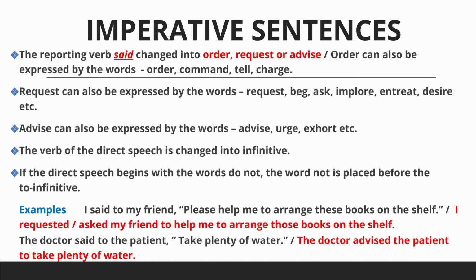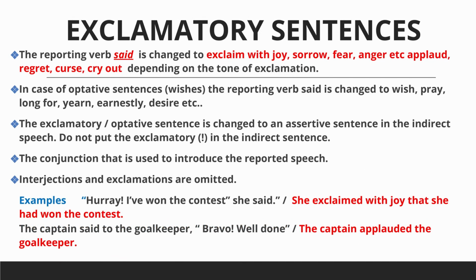Now let's see the second example. The doctor said to the patient, "Take plenty of water." In indirect speech, the doctor advised the patient to take plenty of water. And the last one is exclamatory sentences. An exclamatory sentence conveys a strong emotion and ends with an exclamation mark. While changing a sentence from direct speech to indirect speech, the reporting verb said is changed to exclaim with joy, sorrow, fear, anger, etc., or applaud, regret, curse, cry out, depending on the tone of the exclamation.